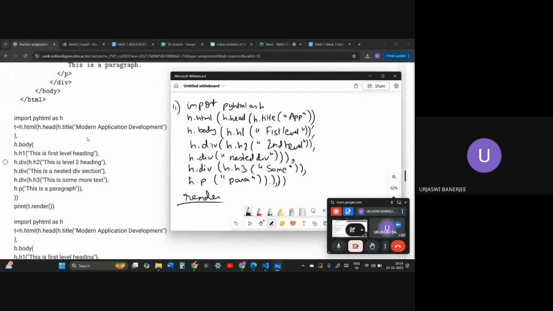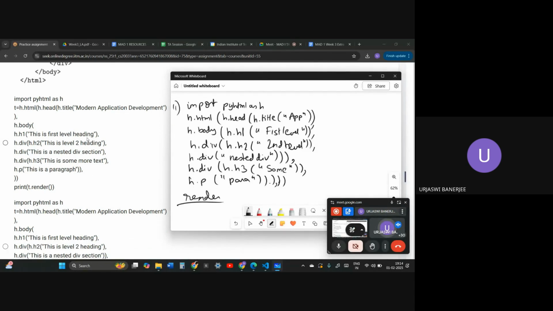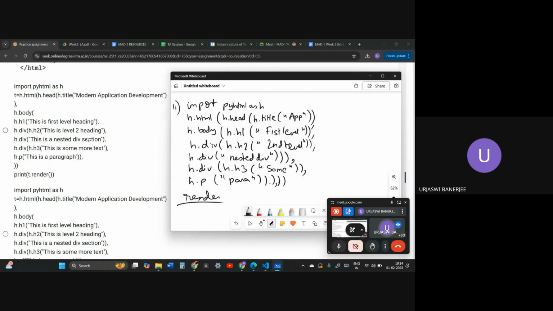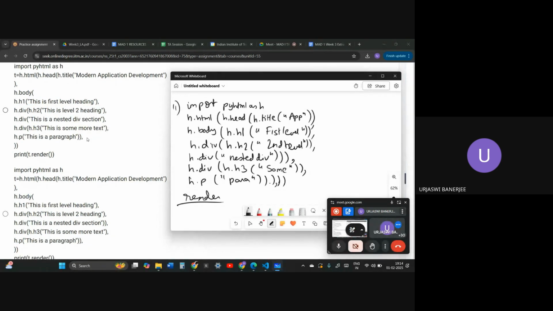Okay, so first option is import PyHTML as h. html, head, h.title modern application development, body, h1 first level heading. Okay, div, h2 level 2. Okay, nested div, section. So over here in the nested div they are not closing the brackets, so the bracket closure also matters.